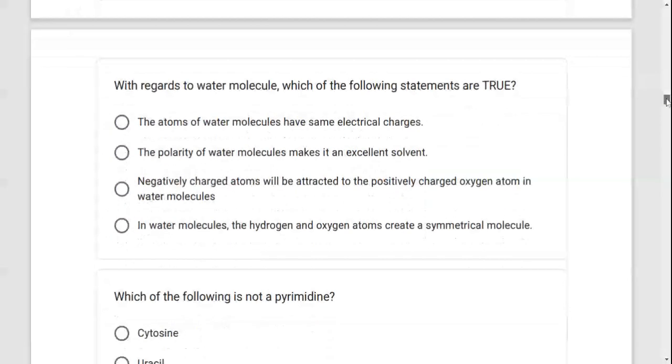All right, the next one. With regard to water molecule, which of the following statements are true? The atoms of water molecule have same electrical charges. They do not have the same electrical charges. You know that oxygen is partially negative, while these guys, the hydrogens, are partially positive. Polarity of water molecule makes it an excellent solvent. This is true.